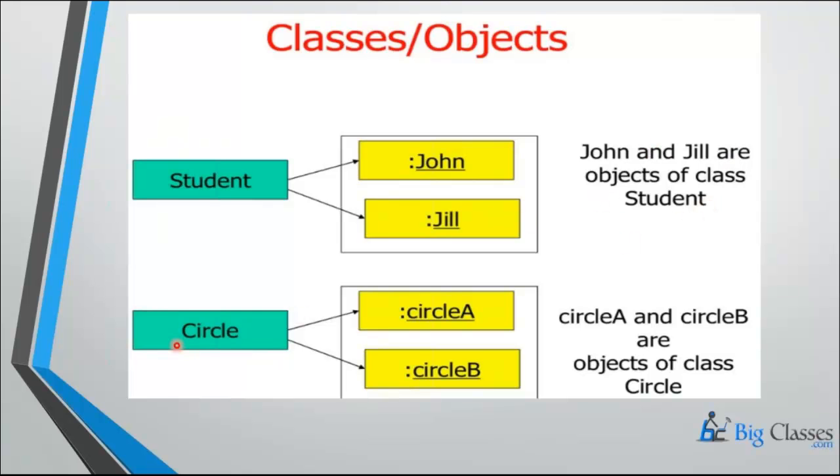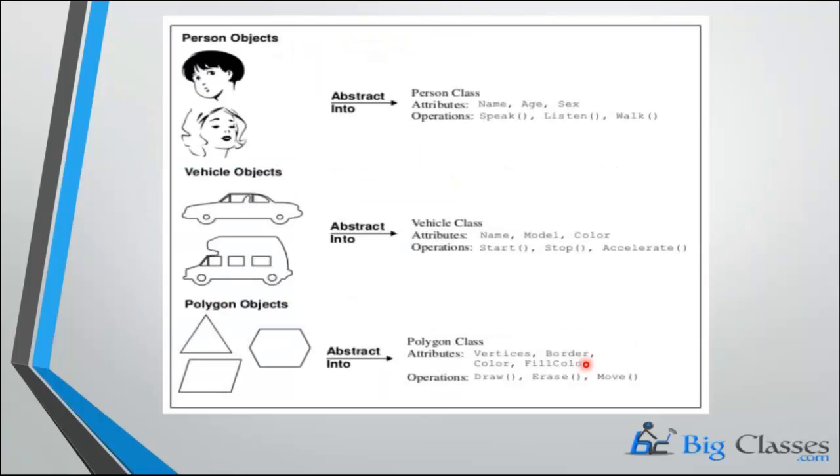The same thing with a circle. Circle means again an imaginary thing, that is circle A, circle B. If you draw them, then they will be treated as objects. Now let me give you another example.